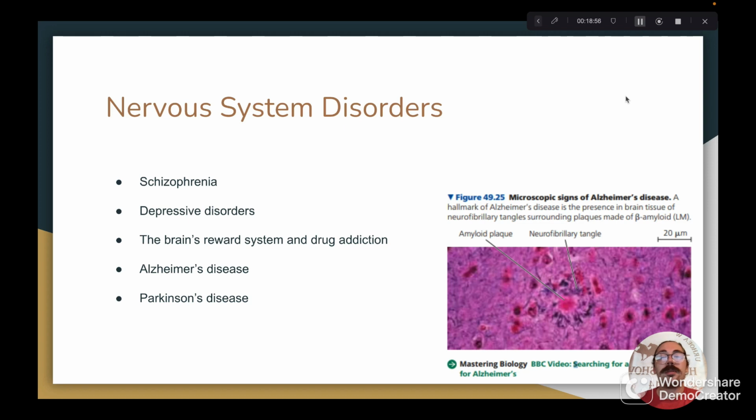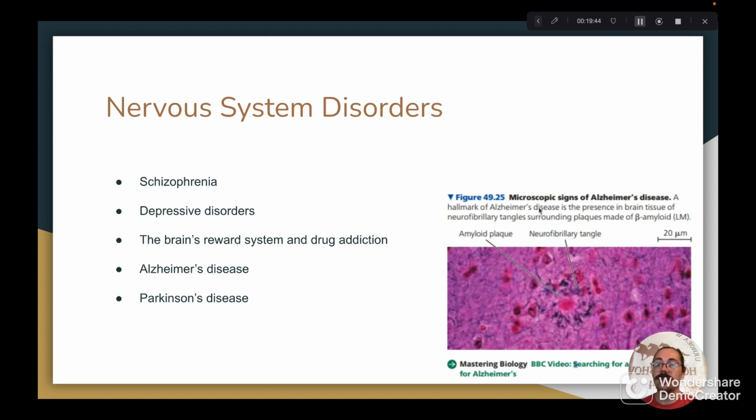Next, we'll talk about Alzheimer's disease. Alzheimer's disease is a nervous system disorder that accounts for more than half of dementia cases and is the sixth most common cause of death among adults in the United States. Furthermore, postmortem examinations of the brains of victims of Alzheimer's disease have shown that Alzheimer's has two hallmark features: neurofibrillary tangles comprised of the tau protein and amyloid plaques that are comprised of clumps of beta amyloid that accumulate outside of neurons and seemingly trigger the deaths of surrounding neurons.